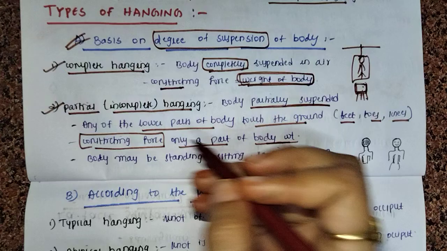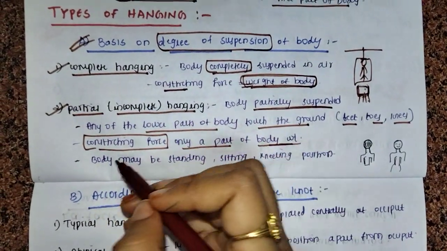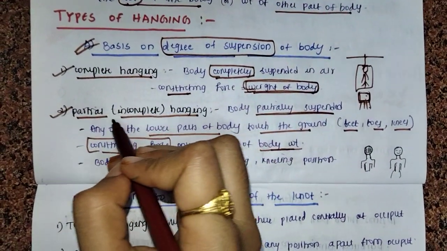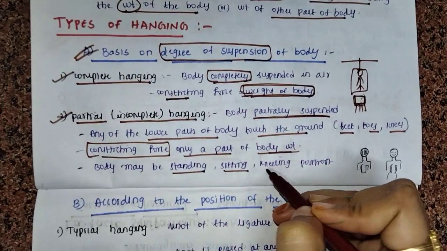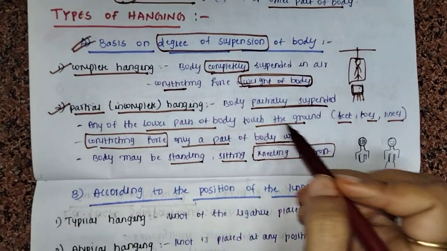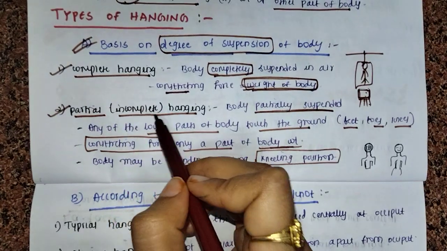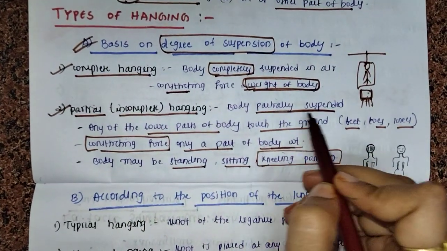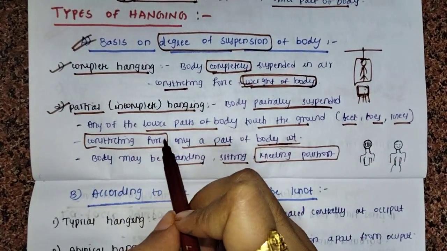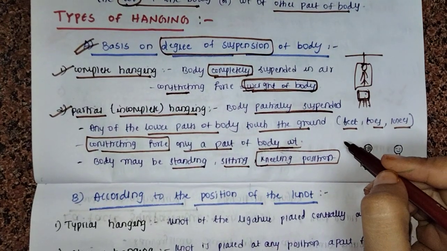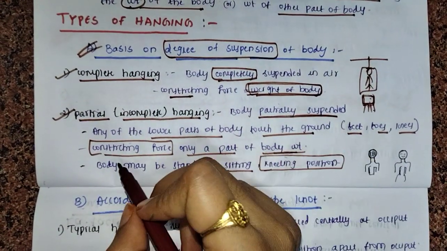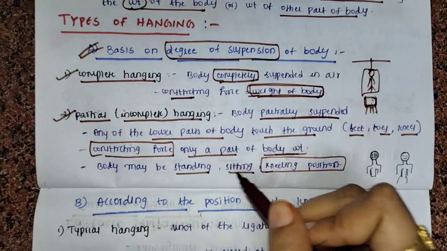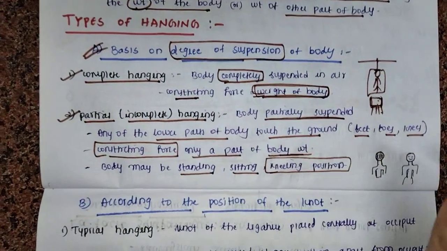The body may be in a standing position, sitting position or kneeling position. So I hope you understood. Incomplete hanging means the body is partially suspended and the constricting force is the part of the body that is suspended.